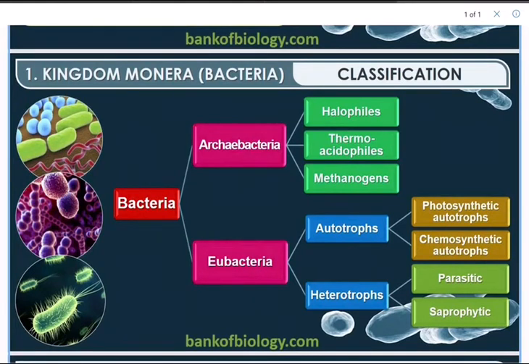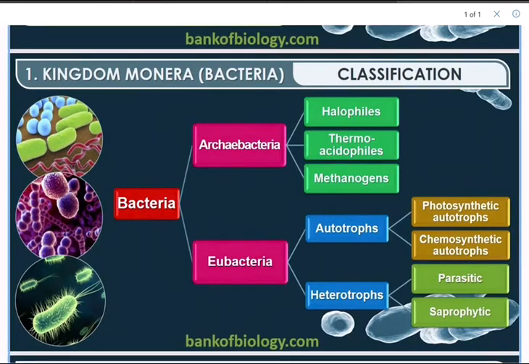So basically kingdom Monera is classified into two major groups. One group is archaebacteria. Archaebacteria means ancient bacteria, old bacteria. And the second one is eubacteria, that's the modern one. Archaebacteria is further classified into three types: halophiles, thermoacidophiles, methanogens.